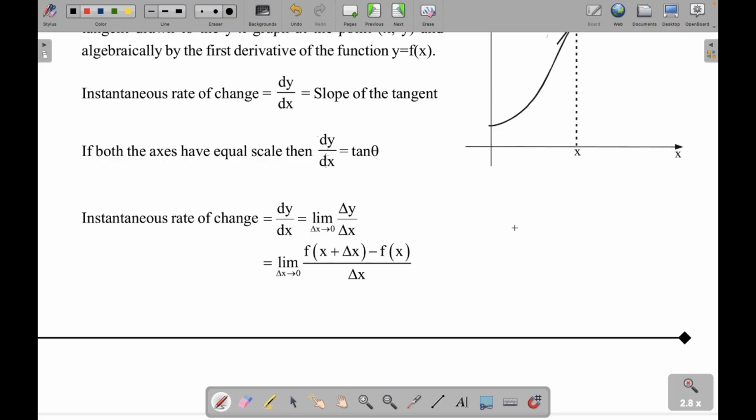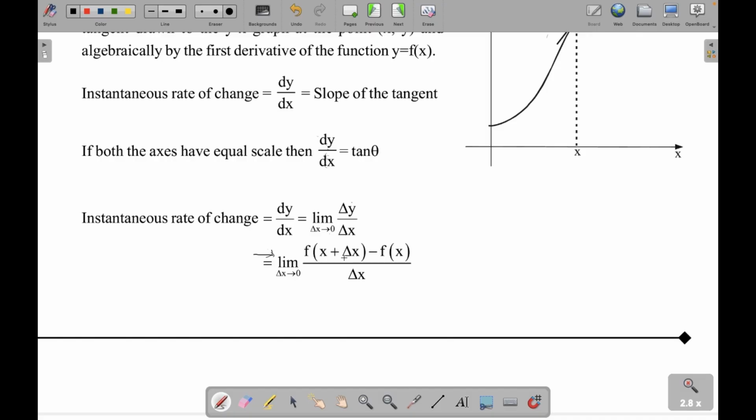Okay, now see, you can write the dy by dx in terms of delta y by delta x. So when this delta x is very small, right? So that is what it means, limit. So you're limiting delta x to 0, right? So when your delta x is 0, your average becomes instantaneous. Okay, and when you study limits, then we'll see this. What does this mean?